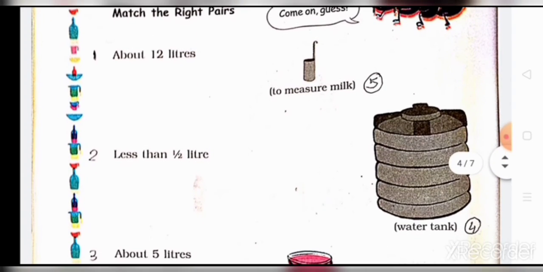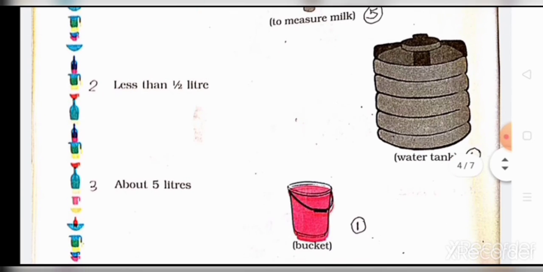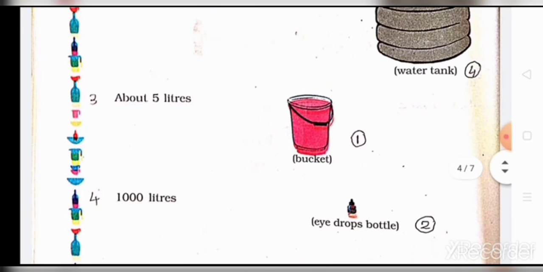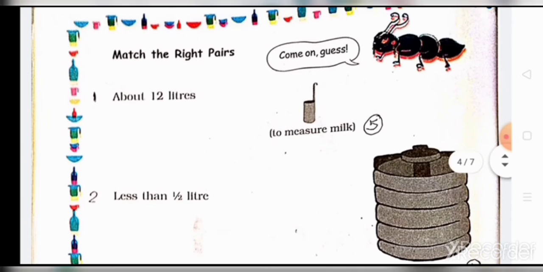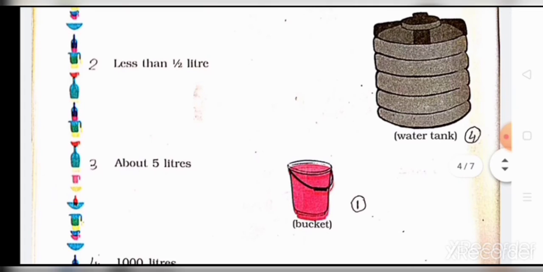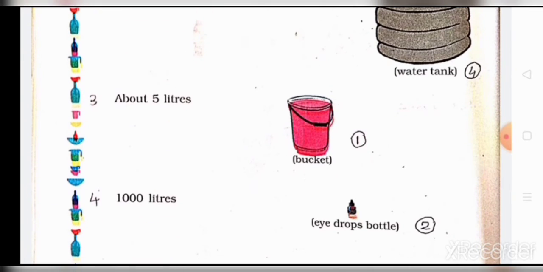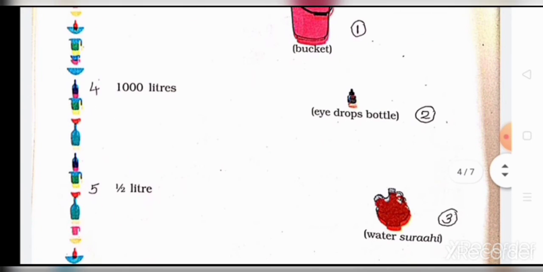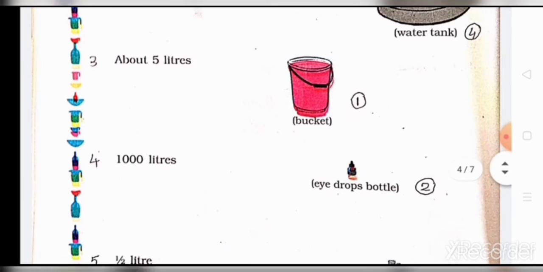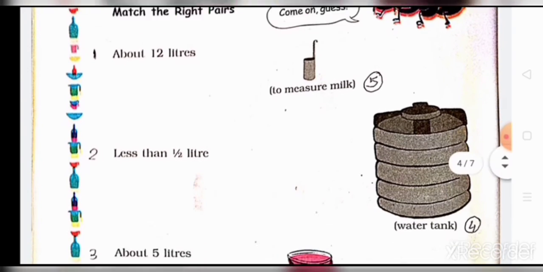Match the right pairs. About 12 liters, less than half liter, about 5 liters, 1000 liters, half liter. About 12 liters: bucket. Less than half liter: eye drops bottle. About 5 liters: water surahi. 1000 liters: water tank. Half liter: to measure milk.